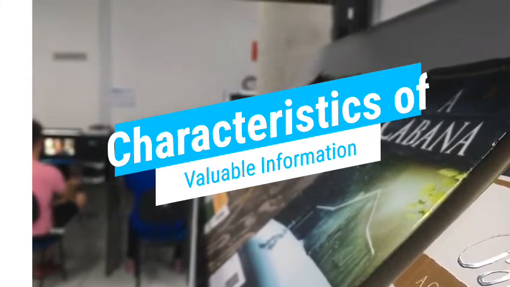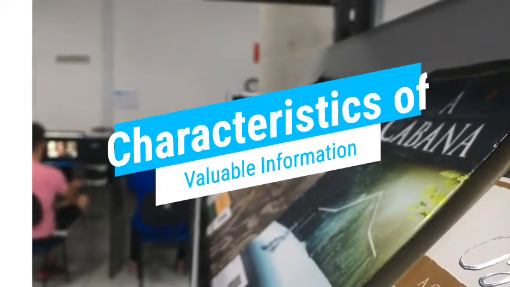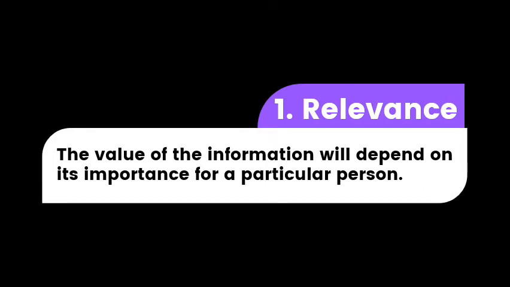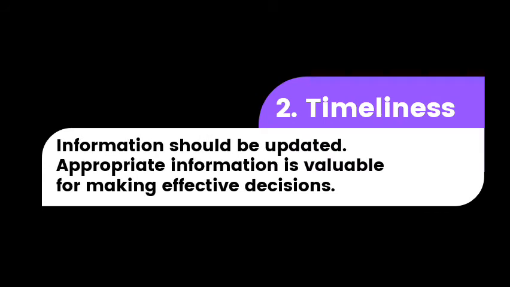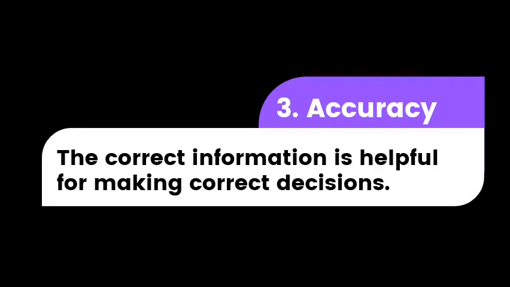Following are the characteristics of valuable information. Number 1. Relevance. That means the value of the information will depend on its importance for a particular person. Number 2. Timeliness. That means information should be updated and appropriate information is valuable for making effective decisions. Number 3. Accuracy. Accuracy means the correct information is helpful for making correct decisions.